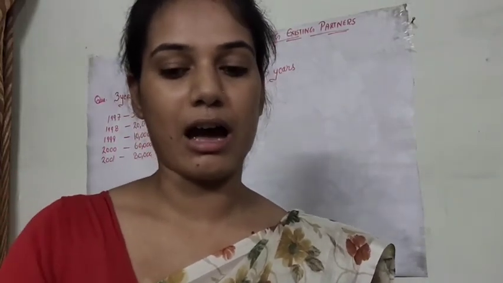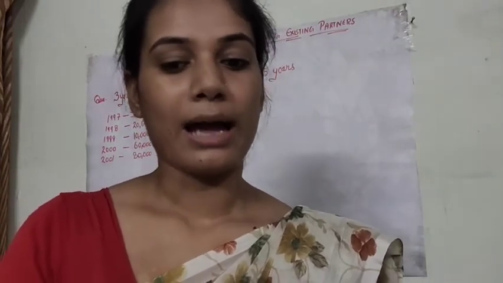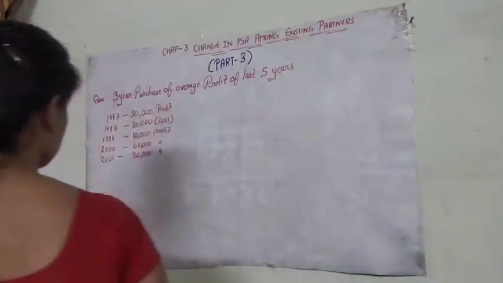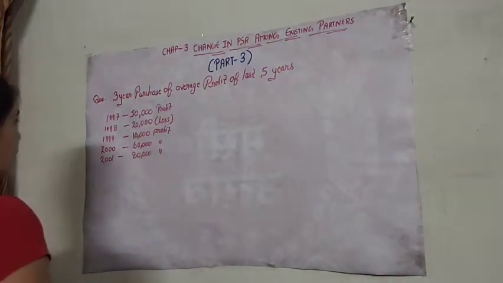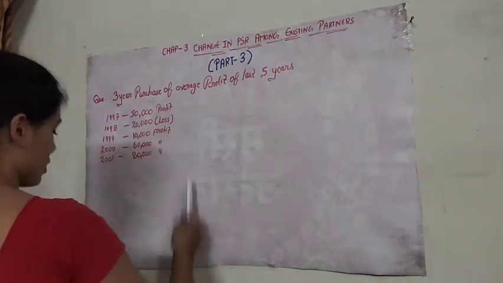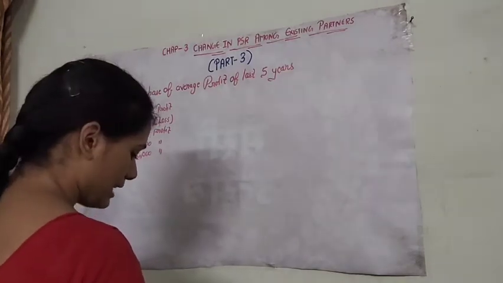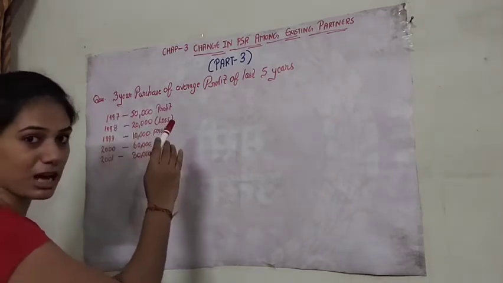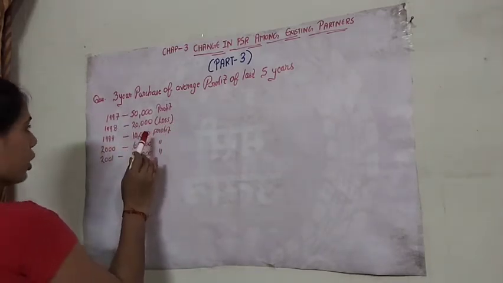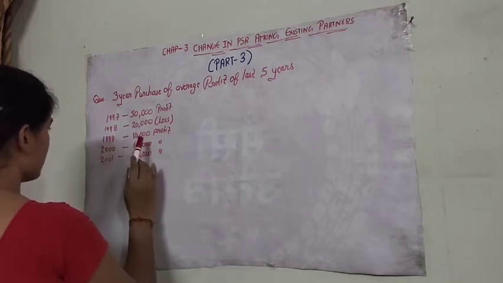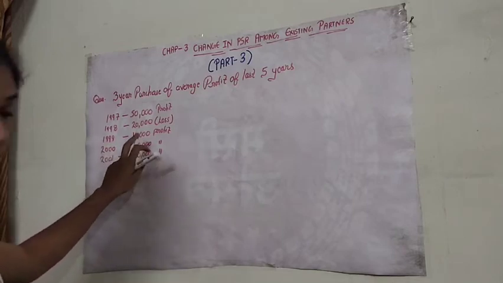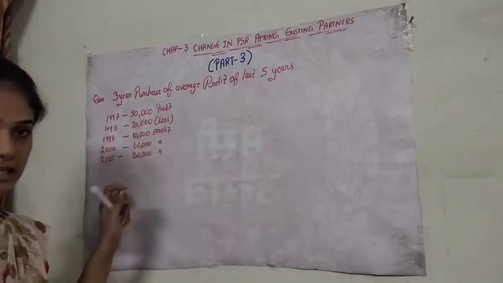So the first question is to see the calculation of valuation of goodwill by the average profit method. Here we have the question, and the question says we have to value the goodwill by 3-year purchase of the average profit of the last 5 years. So in 1997 we have 50,000 profit, in 1998 we have 20,000 loss, and in 1999 we have 10,000 profit. In 2000 we have 60,000 profit, and in 2001 we have 80,000 profit.